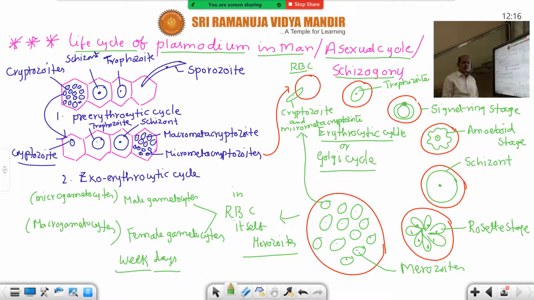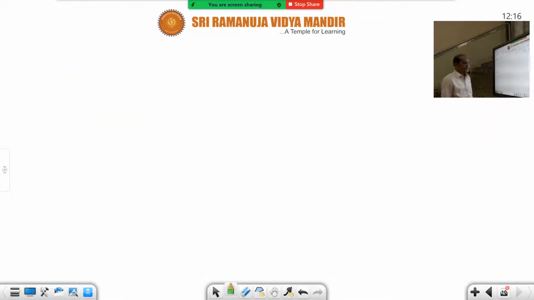Generally mosquitoes suck our blood, and while sucking our blood as a blood meal, these gametocytes enter into the mosquitoes for further development. So now let us start the life cycle of Plasmodium in mosquito. This is another essay question we are starting here.